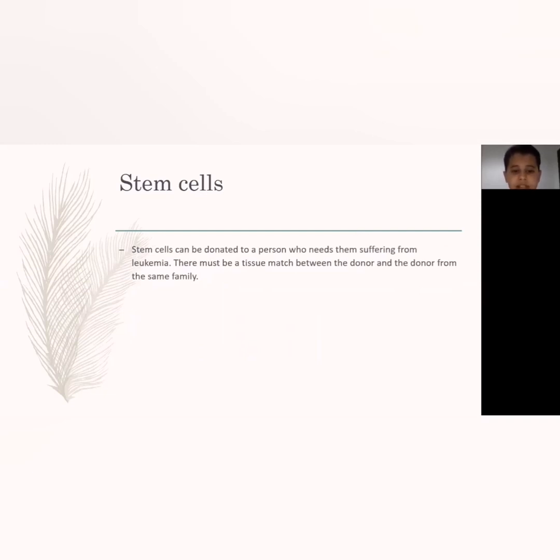A stem cell can be donated to a person who needs it, suffering from leukemia. There must be a tissue match between the donor and the recipient, usually from the same family.